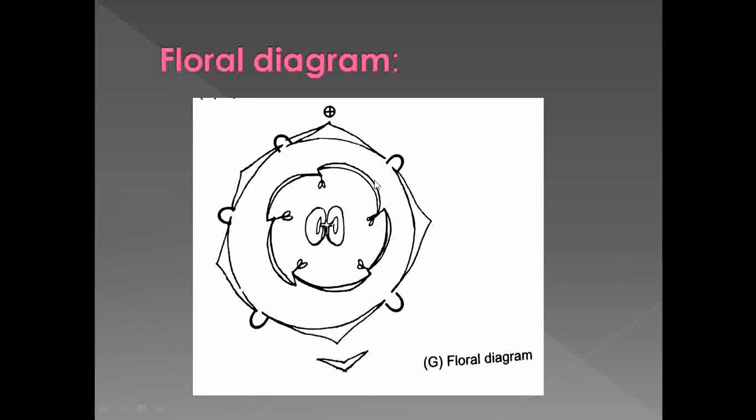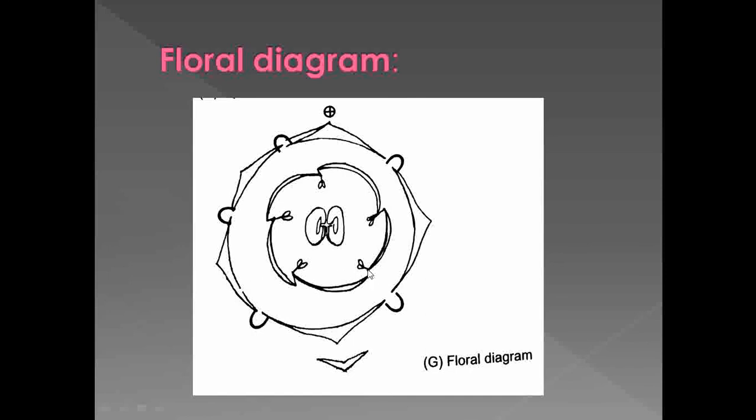Then next, inside the calyx, this one is the corolla, which shows the presence of twisted aestivation, in which one petal is inside, one is outside, one is inside, one is outside. This is the twisted nature. Then next comes the androecium. They are in number 5, but they are based on the petals, so see how the stamens are drawn.